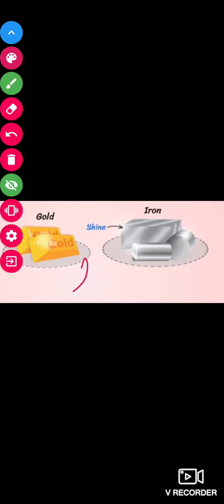This property in which the material shows a shiny surface is called luster. So we are discussing the first property, that is luster. Luster means the shiny appearance. So the metals like gold and silver have a shiny appearance.